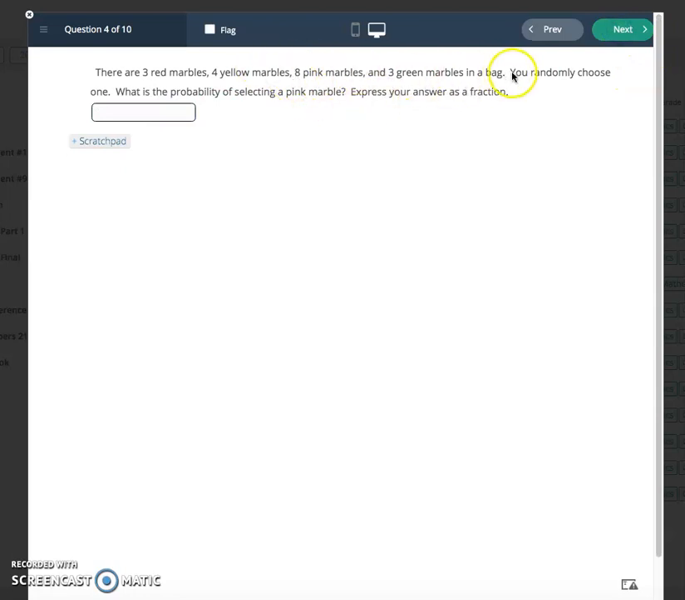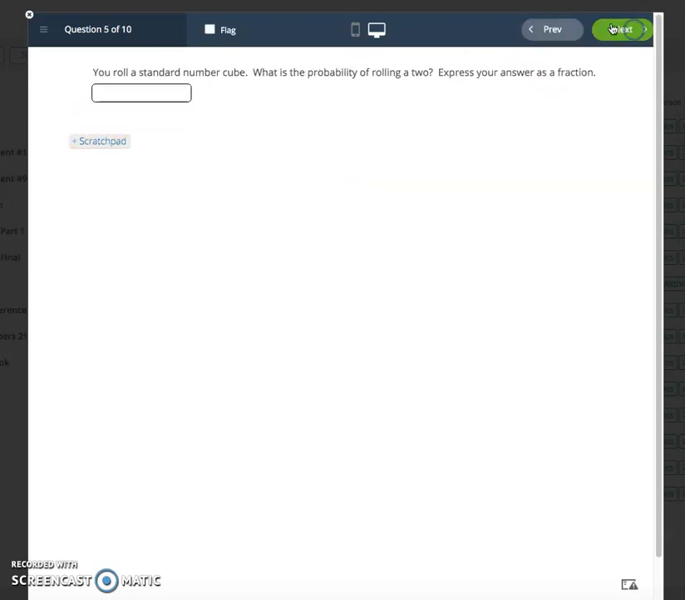Next up, same question, same numbers, but now what's the probability of selecting a pink marble? Well, for a pink marble, there's 4 favorable outcomes, and again, there are 18 total outcomes. So if I just reduce this, this is 2/9. So that's going to be 2/9.